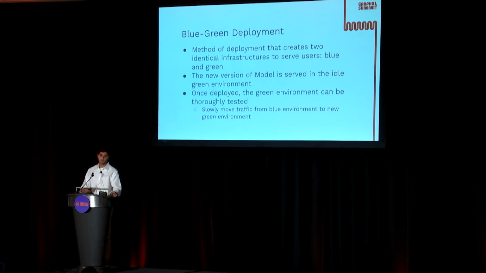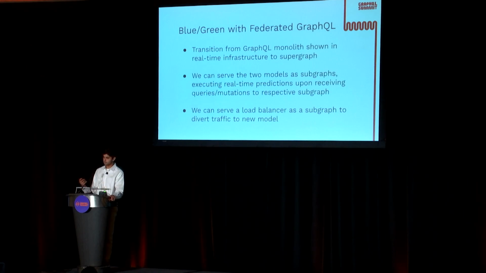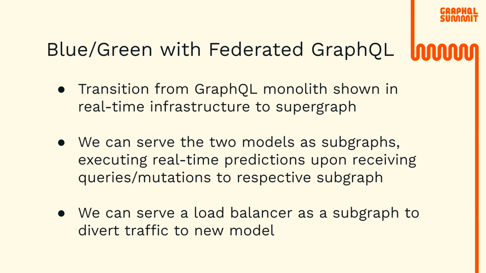And in case of unforeseen issues, we can simply redirect all the traffic back to our blue environment, take a step back, and reevaluate. So as we evolve our infrastructure, let's discuss how we're going to evolve our infrastructure to support now federated GraphQL. Of course, one of the shifts we're making is transitioning from our GraphQL monolith to a Supergraph. This transition fundamentally changes how we manage and deploy our real-time features. Instead of sending all of our real-time features directly through mutations now in our monolithic system, the Supergraph allows us to break down and serve the models as various subgraphs. And of course, the model subgraph isn't the actual ML model, but rather the interface to it, describing various mutations and queries that'll trigger prediction requests, as we have seen in the real-time infrastructure.